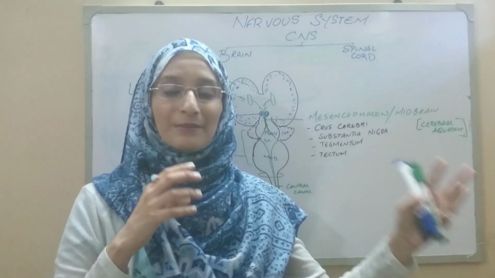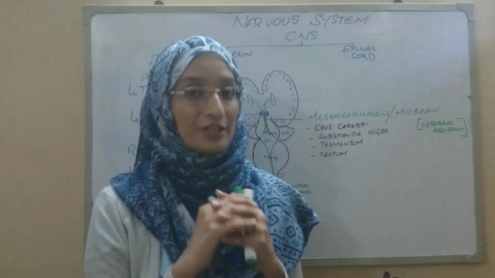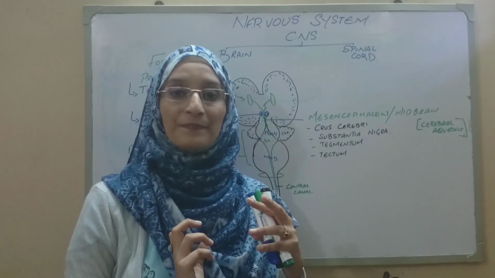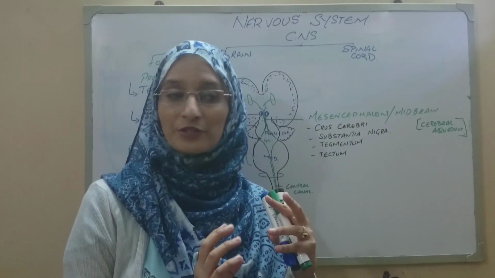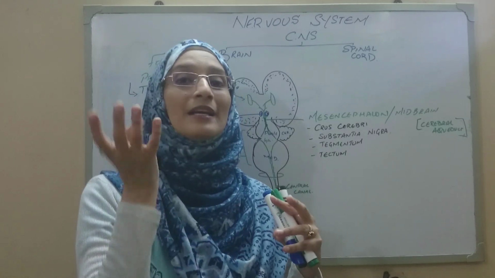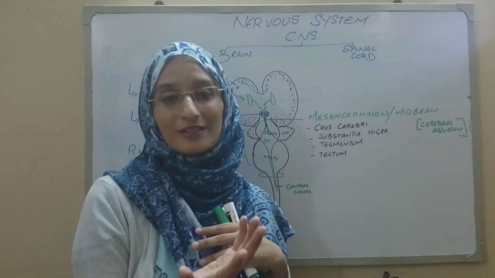So the peripheral nervous system and the central nervous system work in coordination. The central nervous system possesses all the information, integrates all the information and produces the response. You can say it identifies the stimuli, it processes the stimuli, and it creates the response.